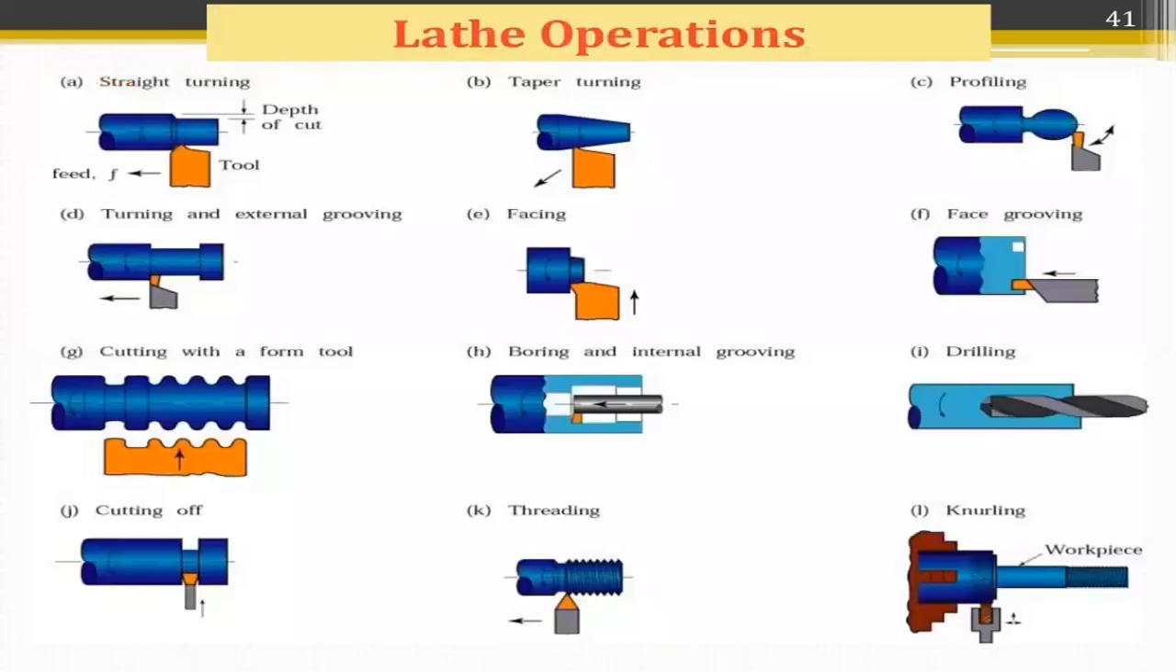These are lathe operations. The first one is straight turning. The tool is given a feed towards the spindle. For straight turning, we use this type of tool. And then taper turning. Many operations are done on the lathe. These are some examples: straight turning, taper turning, profiling, turning and external grooving. Then the fifth one is facing operation, face grooving operation, and cutting with a form tool.